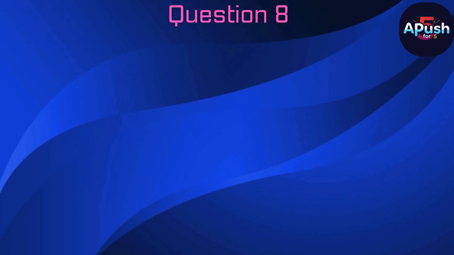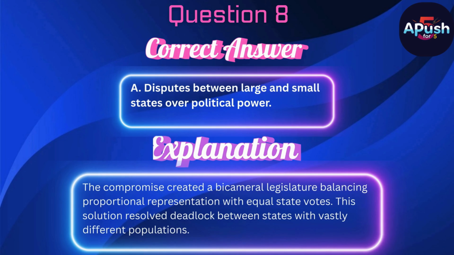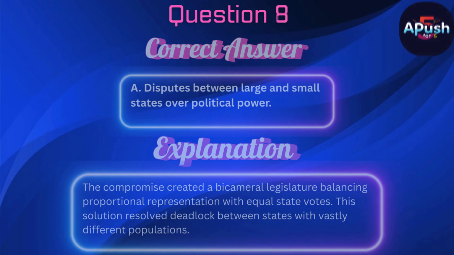The correct answer is A. Disputes between large and small states over political power. The compromise created a bicameral legislature balancing proportional representation with equal state votes. This solution resolved deadlock between states with vastly different populations.